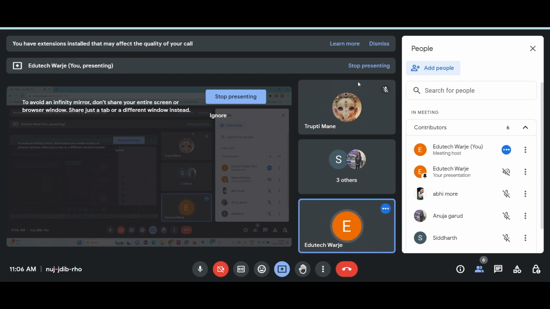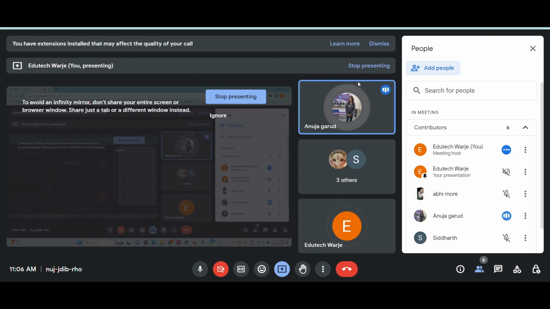Okay, chalo, great. Anuja, can you differentiate between list and tuple? Sir, list is enclosed in square brackets, while tuple is enclosed in round brackets, parentheses. Yes. And list is a mutable data type, and tuple is an immutable data type. Okay, great. That's it, sir. Chalo.